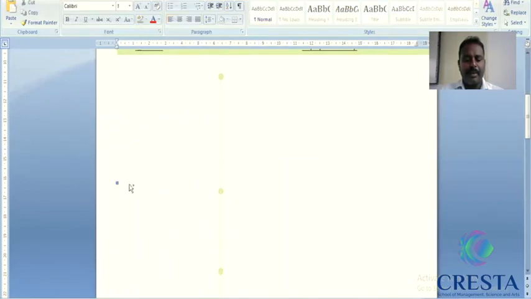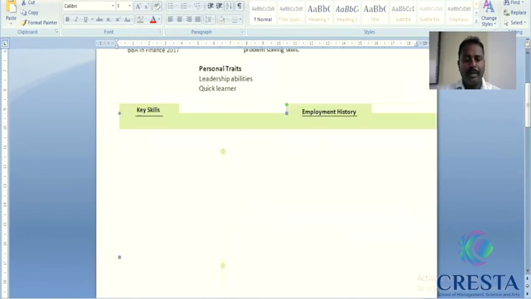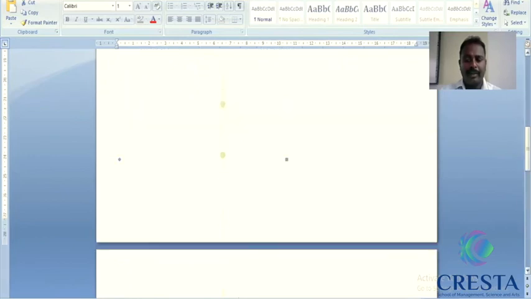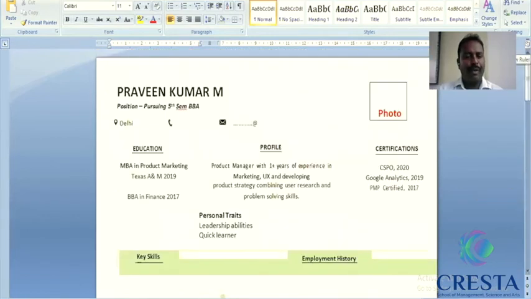Let personal details be restricted to your date of birth, the languages that you know, and your address. So, overall, this will give a brief picture about you to any person you are applying to, and this will fit in one page of A4 size.